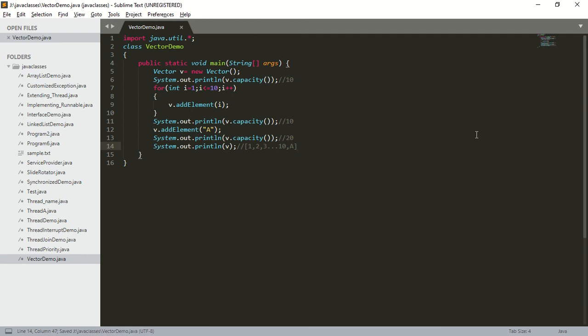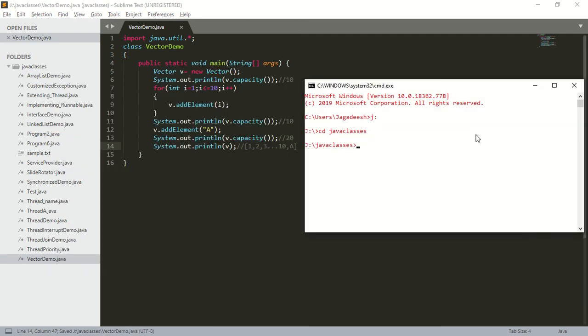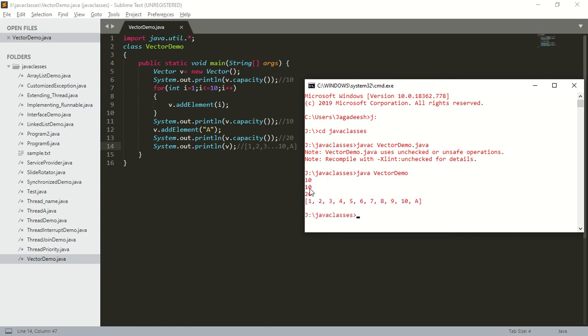So save the program. Next, compile. How to compile? javac VectorDemo.java. Next, run the program. How to run? java VectorDemo. Now what will be the output? The output will be 10, 10, 20 followed by the elements of this vector. Is it clear?